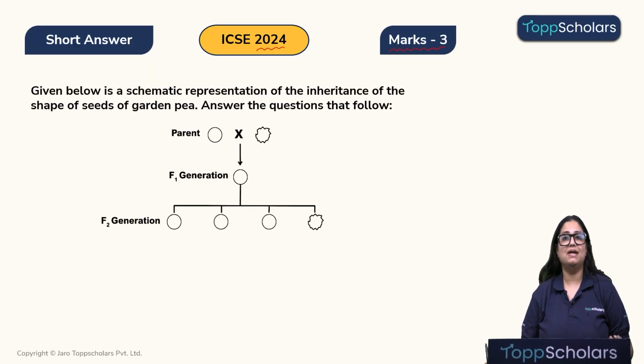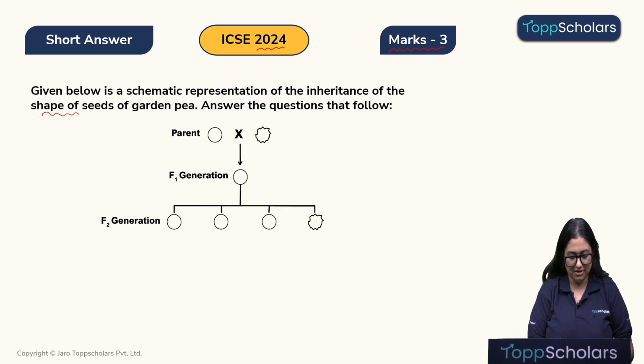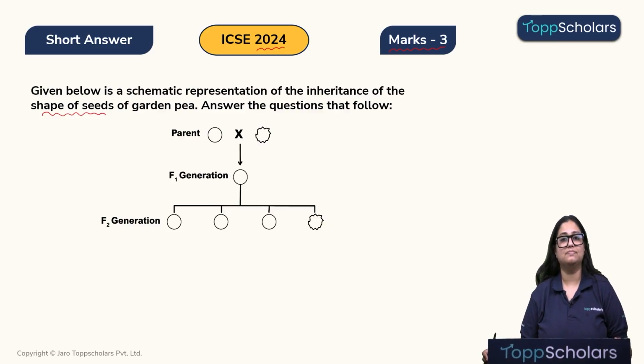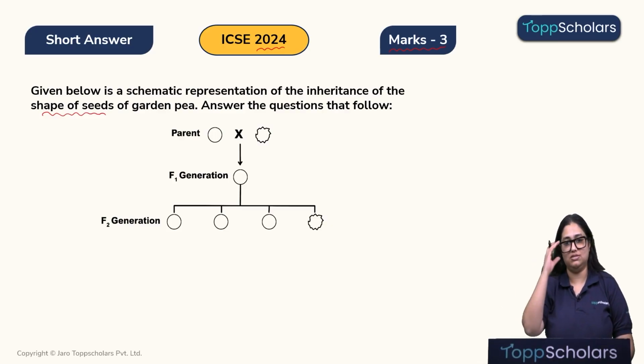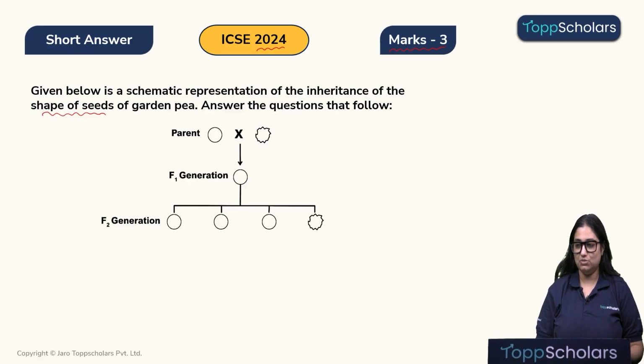Given below is a schematic representation of the inheritance of the shape of seeds of garden pea, and we have to answer the following questions. Two parents were used. One parent has a round shaped seed and another has a wrinkled shaped seed. Let's put capital R for round shape and small r for wrinkled. Then we get an F1 generation, and on self-pollinating the F1 generation, we will get F2 generations.